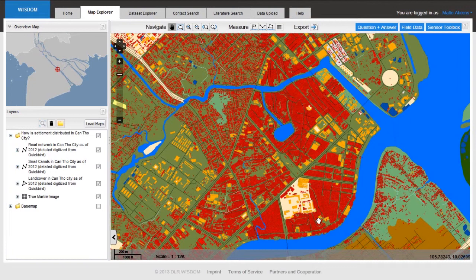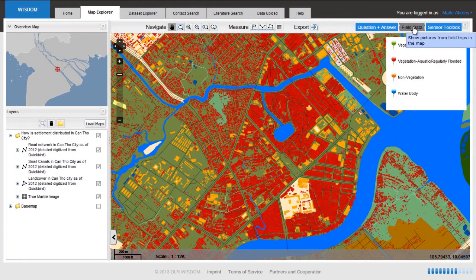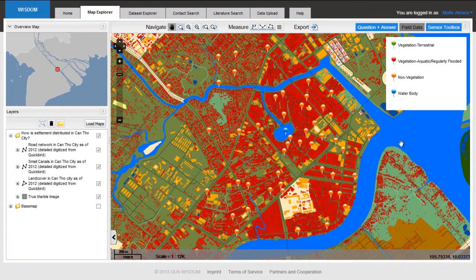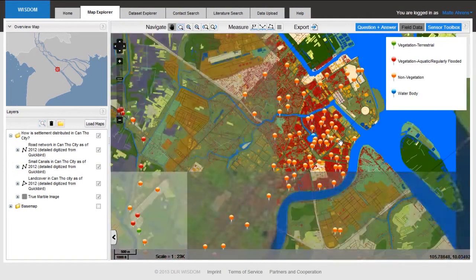If you say, yeah, this is a lot of detailed data, but I would really like to know how this area actually looks in reality. Well, we have a little tool which is called the Field Dataset Explorer. The Field Dataset Explorer allows us to visualize how an area looks in reality. If I activate it, I get a lot of little dots in different colors. I zoom out a little bit to show you these different colors. Each dot tells me where pictures were taken.